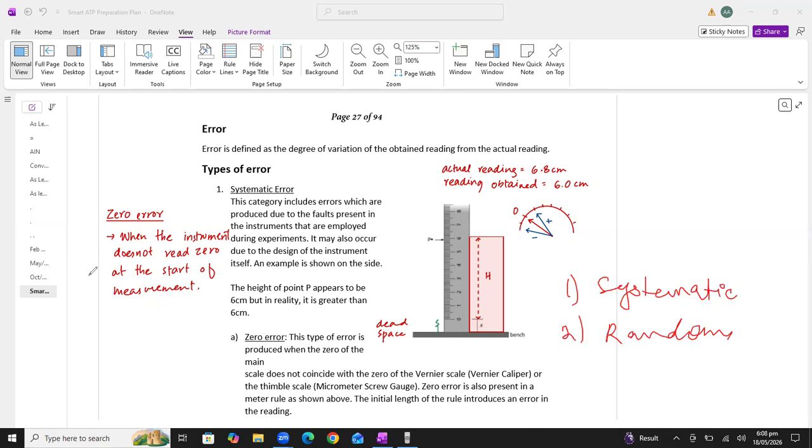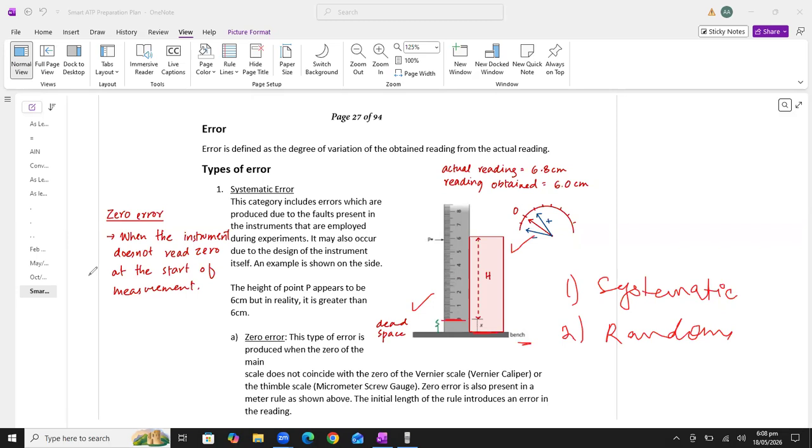So what is systematic error, students? You can see in this diagram a meter rule placed in a vertical position from the bench, and we are measuring the height of this object. You can see the meter rule's zero is not perfectly aligned with the bottom line of the object.